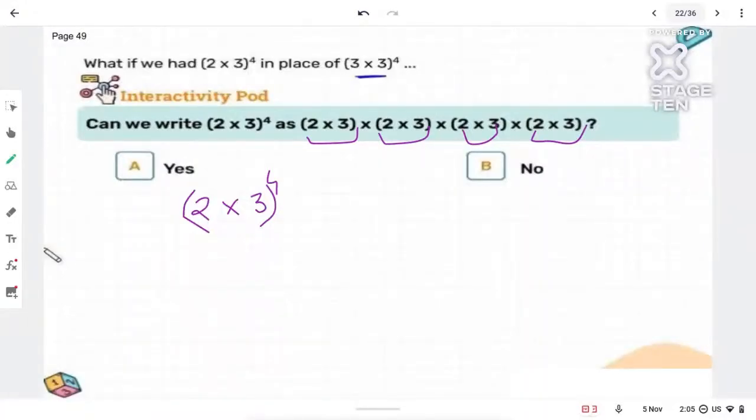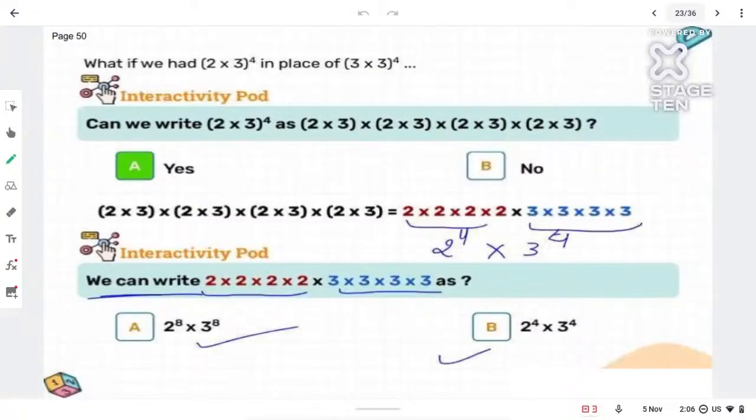Roshan says no. What about others? Is it a no for everyone? Can we write 2 into 3 raised to 4 as this or not? Yes, no, yes, no. What are we getting? Yes, let me tell you. So the answer is yes, I can write it. I am taking this 2 into 3 as one single number. If I take it as one single number raised to 4, it means 4 times I'll multiply.